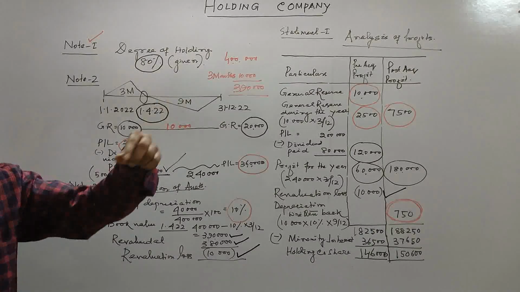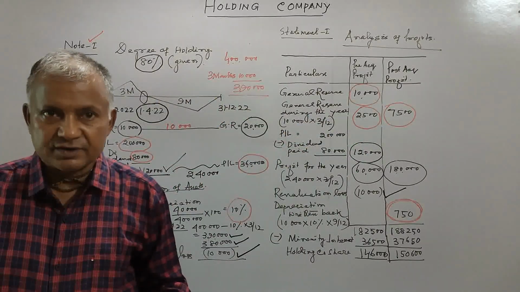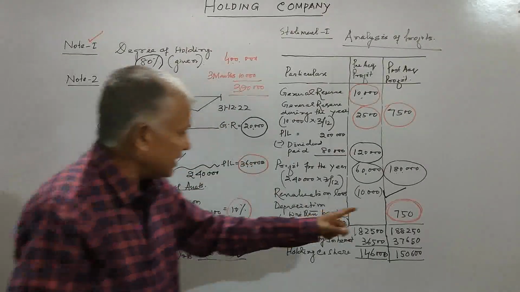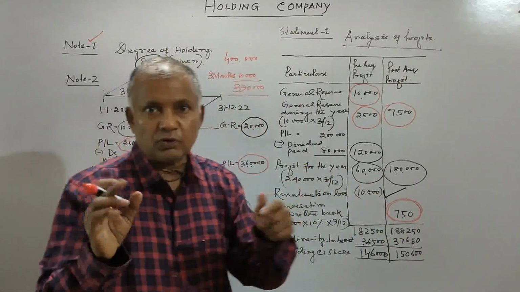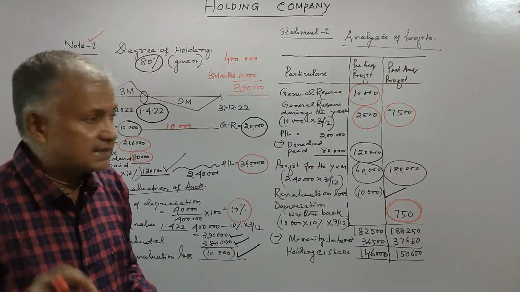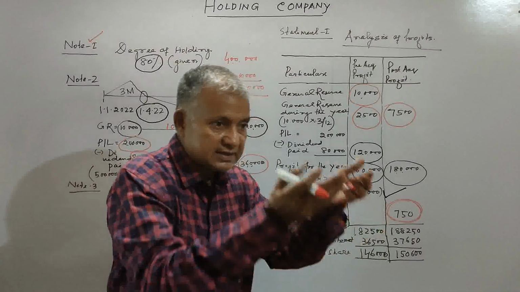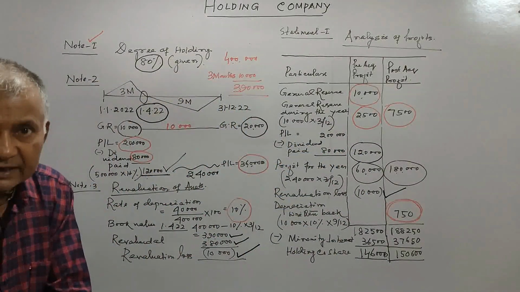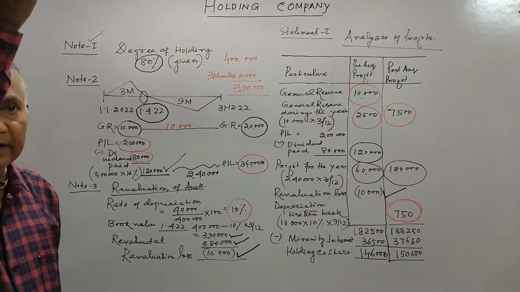We have seen in many previous problems that with revaluation profit, extra depreciation was provided. Now extra depreciation is not necessary. Here the asset value decreases, therefore depreciation will decrease and profit will increase.